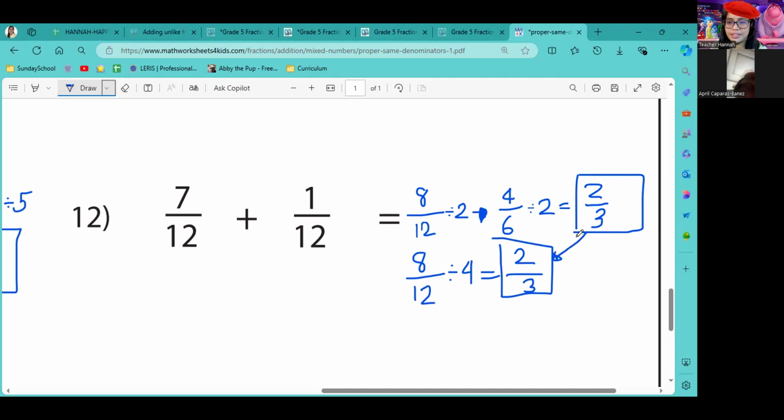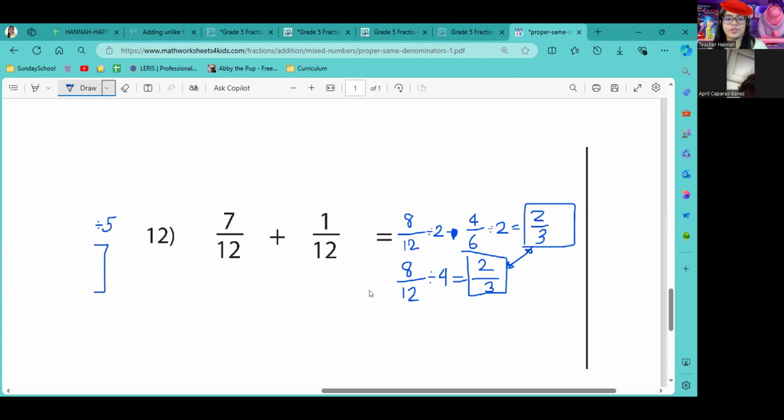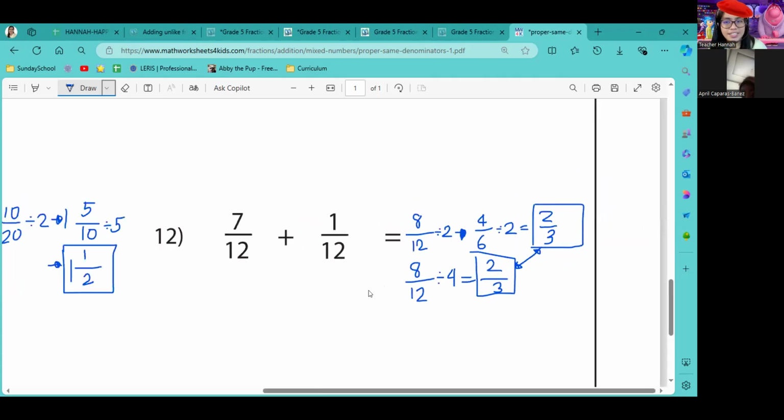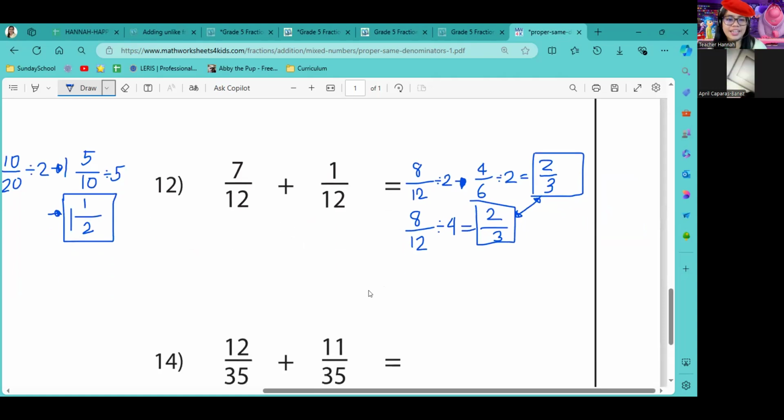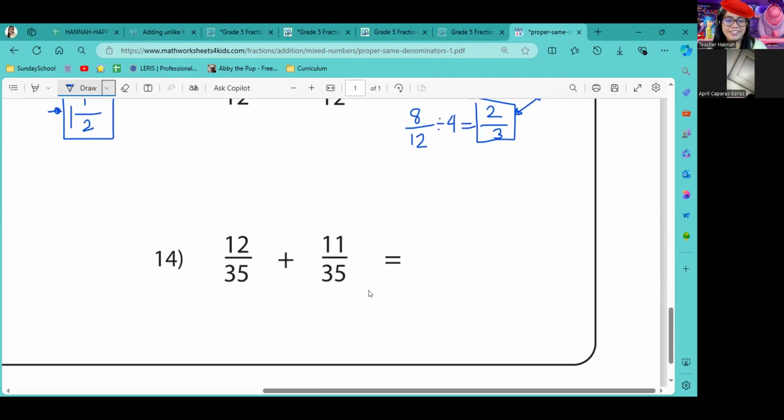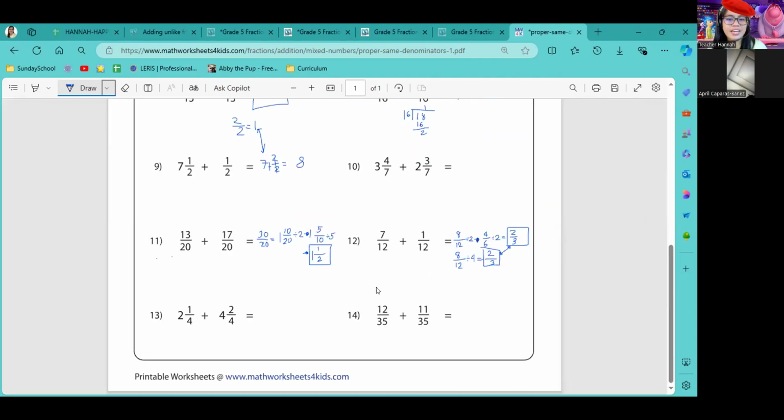Okay, so don't always think about 2. If you can make it bigger, make it bigger. But you're going to start thinking with a smaller number. Like for example, 2. Can I divide it with 2? If yes, then ask again, can I divide it with 4? 6, 8, 10, like that. Okay, Clarette? Okay po.